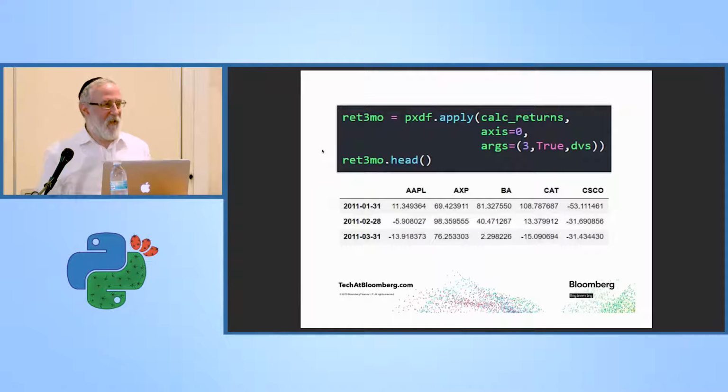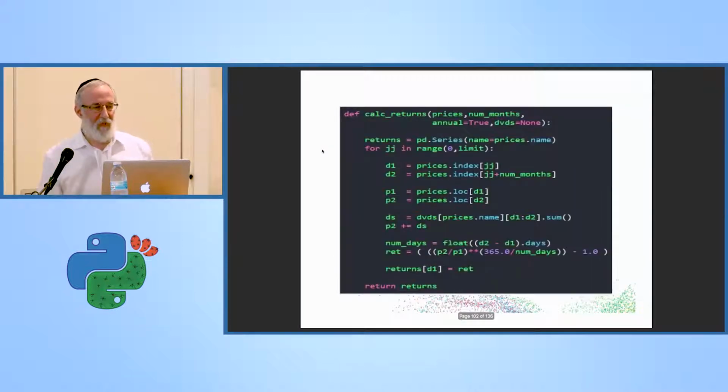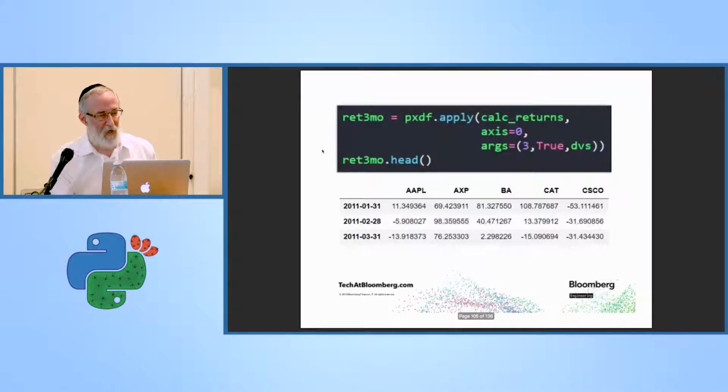So there is no method to calculate returns, like there's a mean and standard deviation on a data frame, but there is a method called apply, which allows you to apply any function that you write to the data frame. So I wrote a function to calculate the returns. The important thing to note here is that it passes in the columns, because I'm going column by column. Each time it calls my function, it passes in a column of prices, and I can grab the dividends and calculate them that way. So I called apply. I now have returns. Some are positive, some are negative. This is an example of 3-month returns right here.